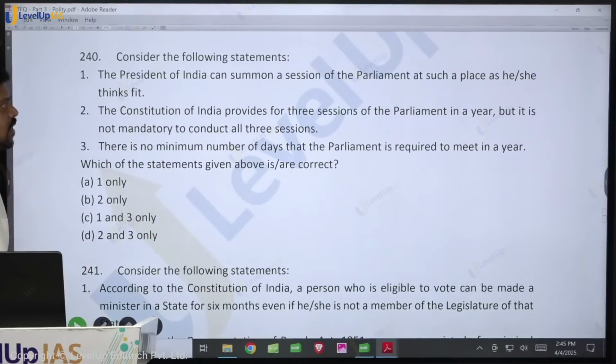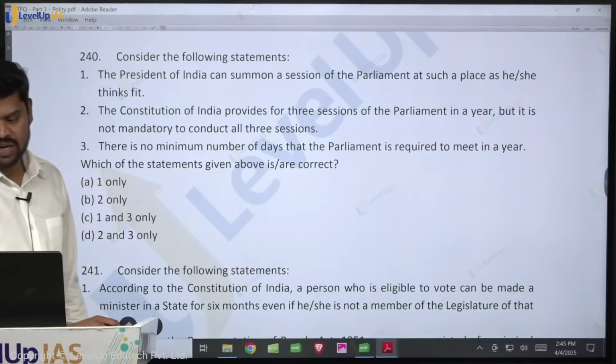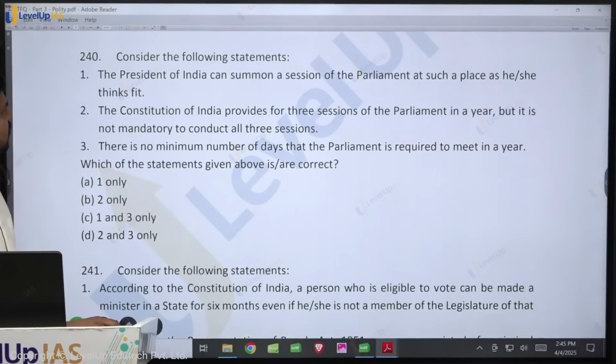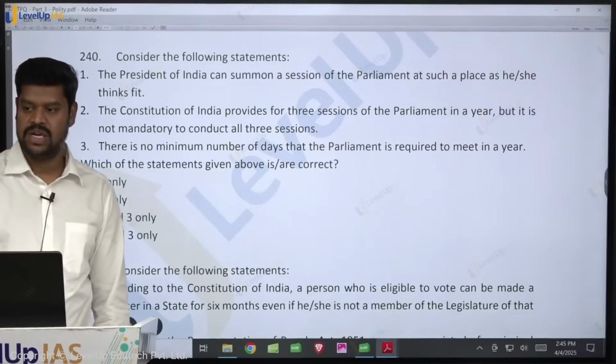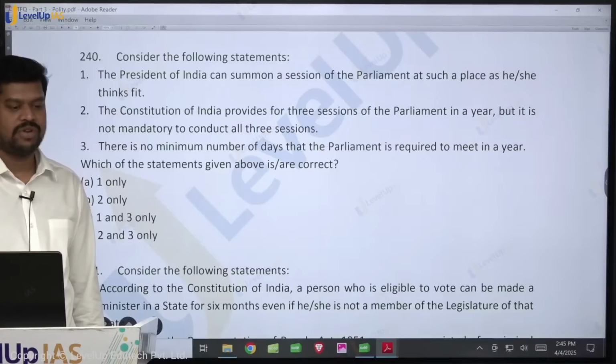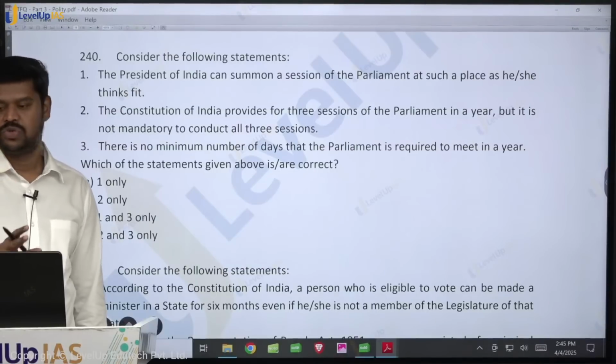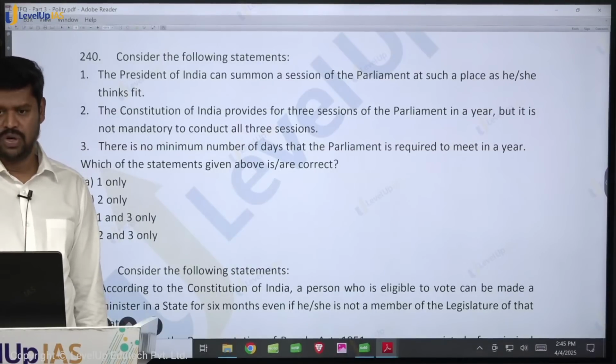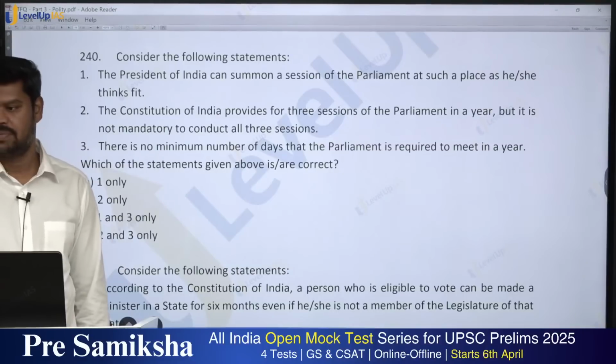Come to the next question, consider the following statements. The President of India can summon a session of the Parliament at such places as he or she thinks fit. Is it true? Not necessarily only in the Parliament, he can summon the sessions outside the Parliament as well if required. Say, think of a situation of emergency, war. So therefore you cannot risk summoning all the members of the Parliament in the Parliament.